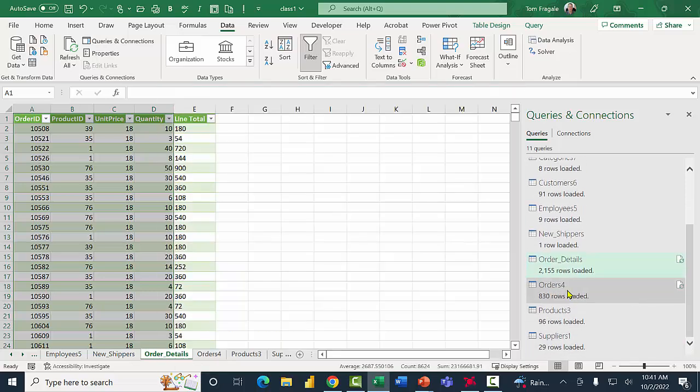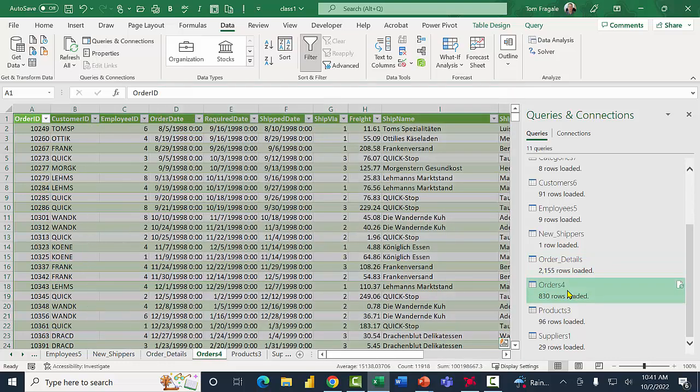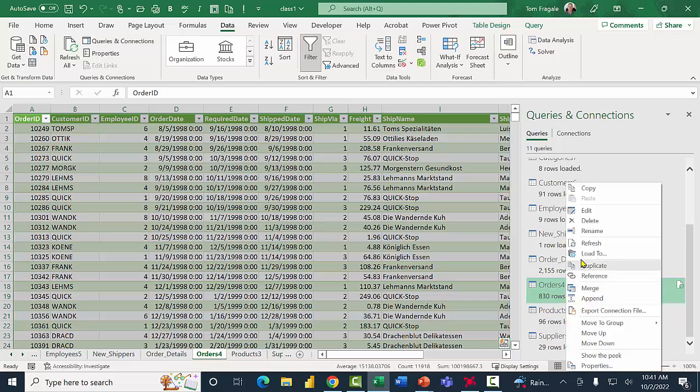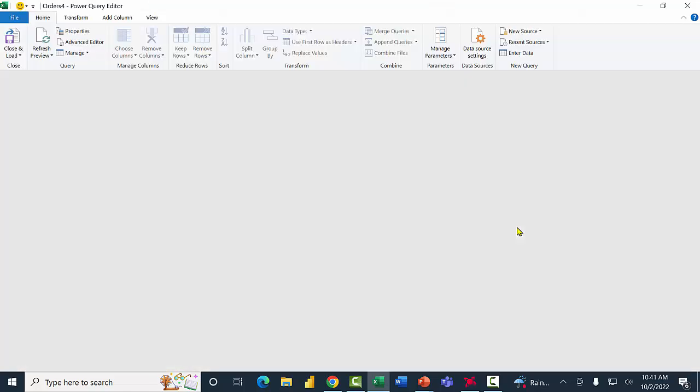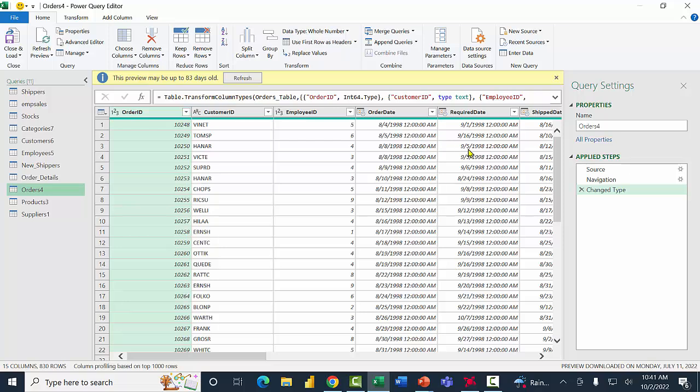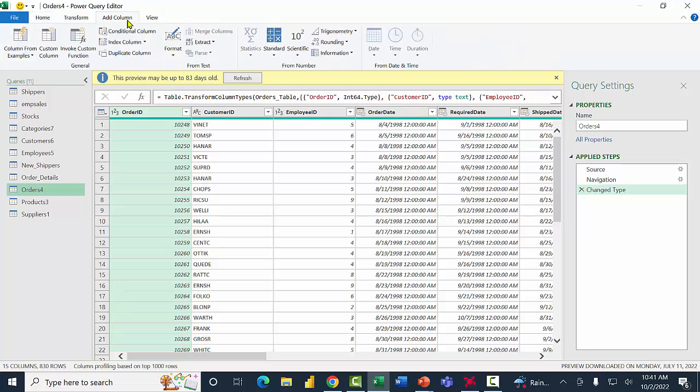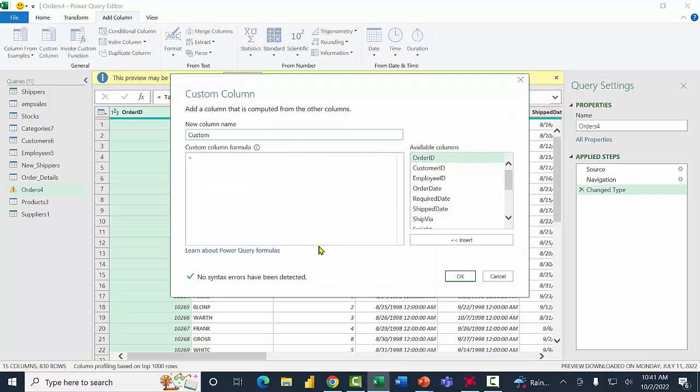I'm going to keep on going through these tables. I'll pick on the orders table. Now here, I'd like to have a couple more of those formulas. So I'm going to right click on the orders table and I'll pick on edit. Let's see another one of those formulas. So in this case, I want to see how many days it took to ship. So I'll pick on the add column menu. I'll pick on custom column. I'm going to call it days to ship.